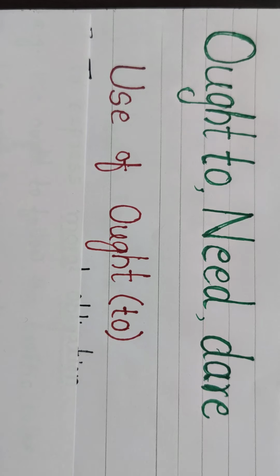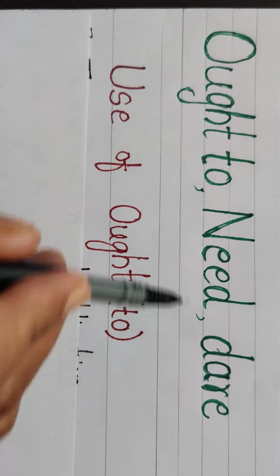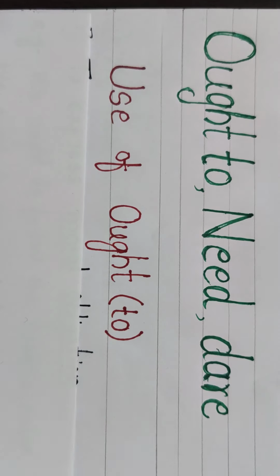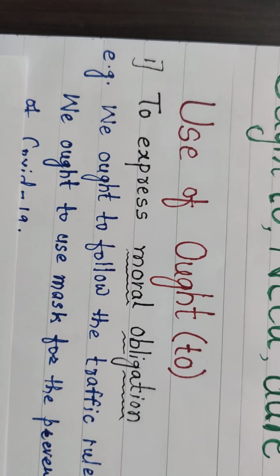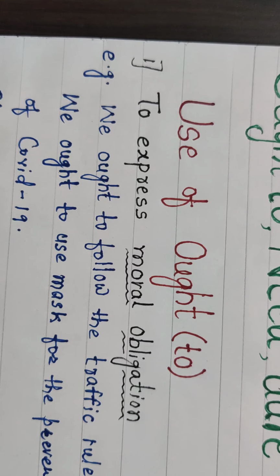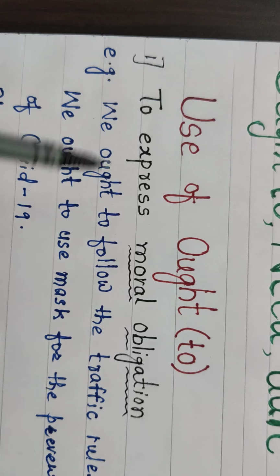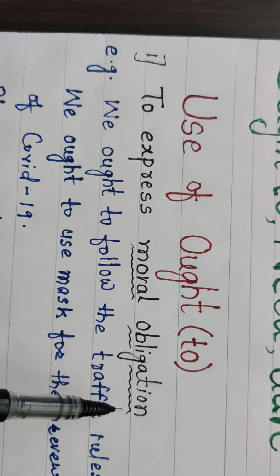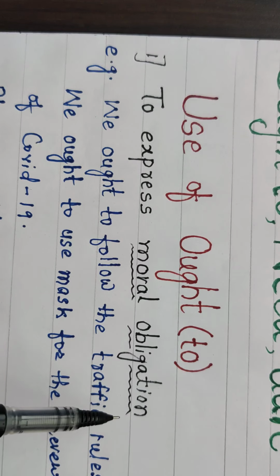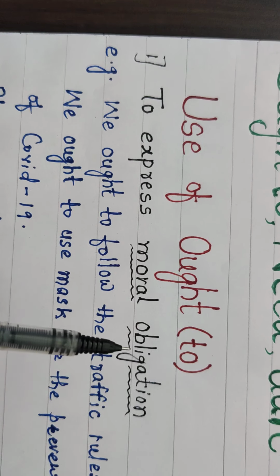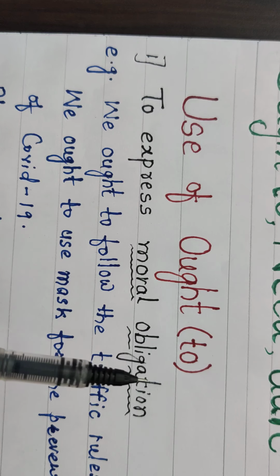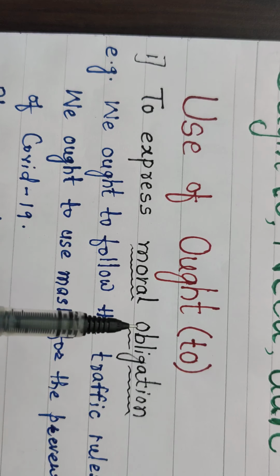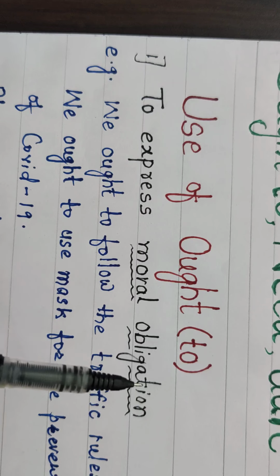Okay, so let us start how to use ought to, need and dare. Are you ready guys? First of all, use of ought to. The first use of ought to is to express moral obligation. It means when we are talking about any value-based or ethical thing that we have to do, that is called moral obligation.